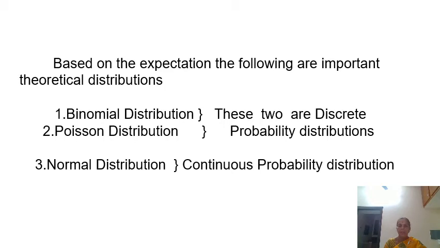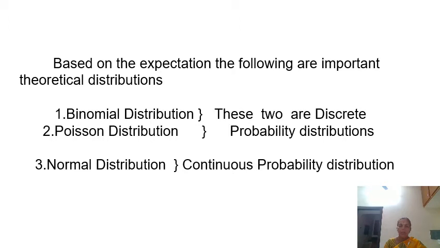Based on the expectation, the following are important theoretical distributions: binomial distribution, Poisson distribution, normal distribution. Binomial distribution and Poisson distribution are discrete probability distributions because the random variable x takes the values 0, 1, 2, 3, etc. That means it takes only integer values.